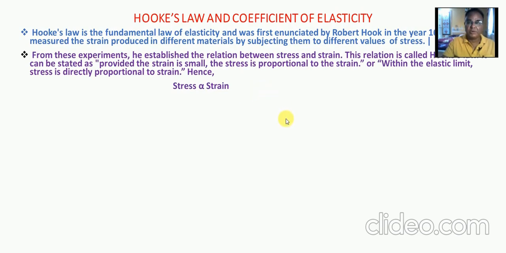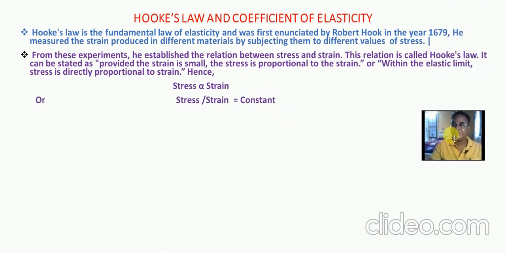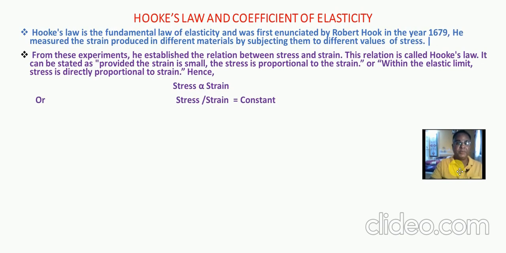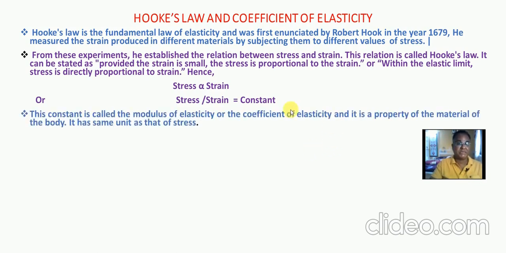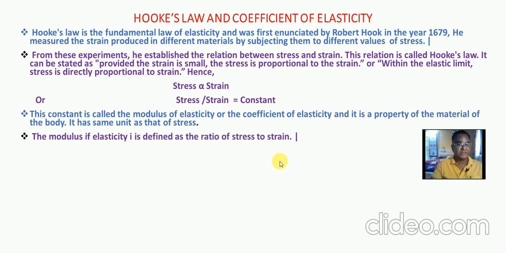Robert Hooke, in 1679, performed experiments and explained one important law of elasticity: stress is directly proportional to strain within the elastic limit, known as Hooke's law. Stress is directly proportional to the strain within the elastic limit.